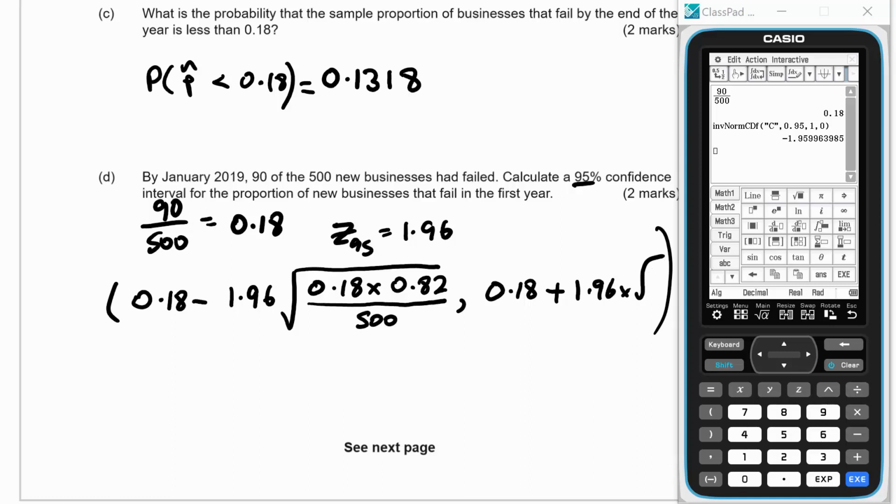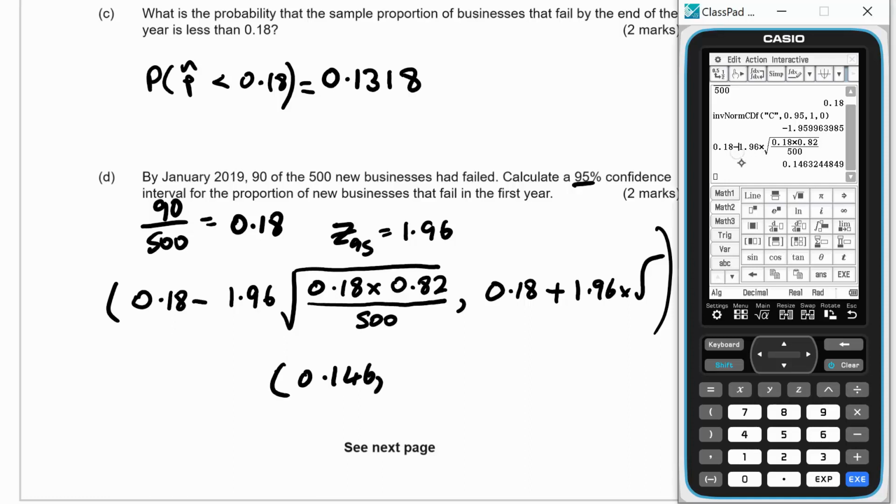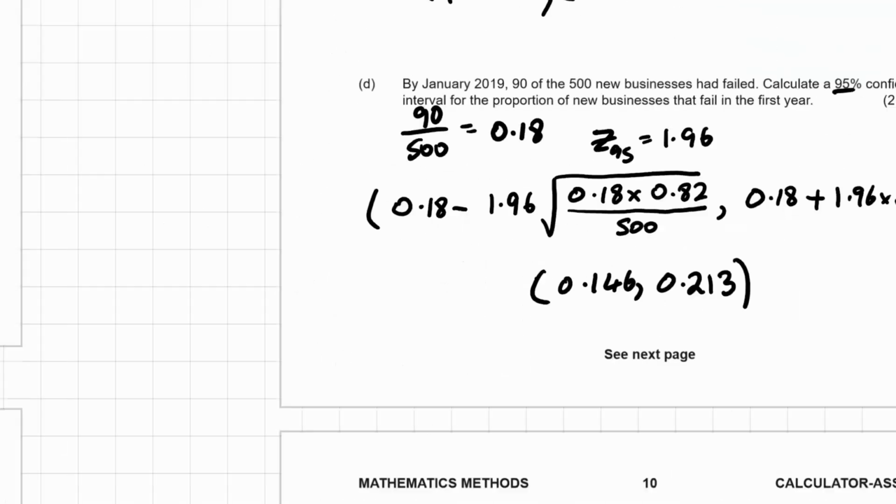So 0.18 take away 1.96 times the square root of 0.18 times 0.82 over 500 gives me 0.146. And then we want the same thing, but with a plus. 0.213. Okay.